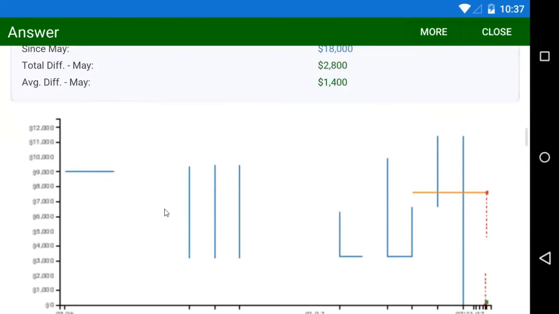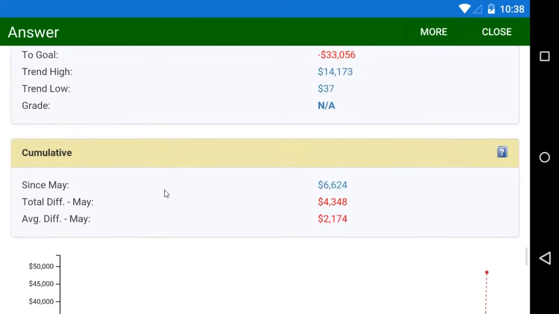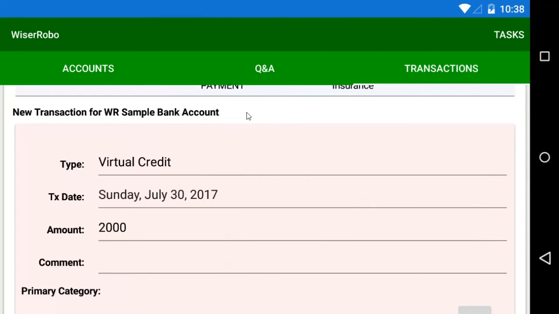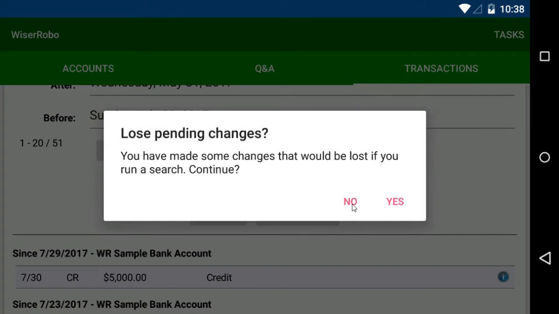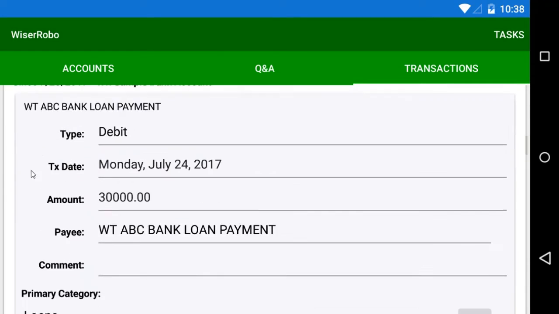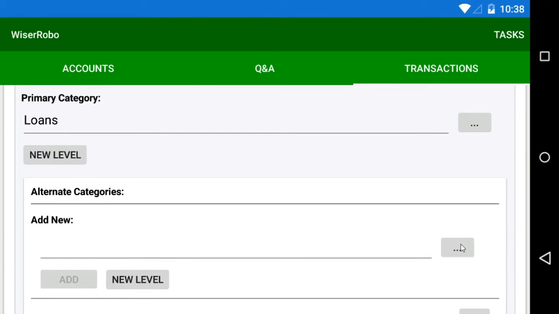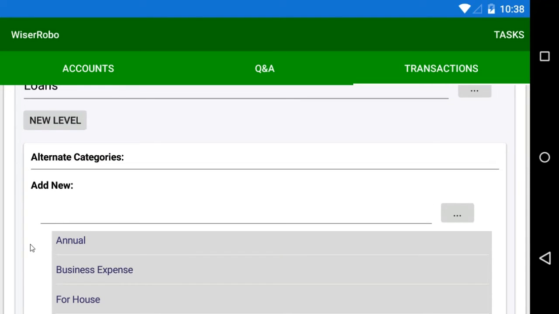And one more thing I'll look at here, you can see under non-recurring expenses we've got this really huge spike in the current month, and we might have a good explanation for that. So good that we're effectively dealing with it as an exception, and having it participate in our budget here is misleading. And if we're willing to manage this by excluding it from the budget process, we can do that by going to our transactions. And notice that we've got this $30,000 transaction that looks like it might be a loan repayment transaction, and maybe we cashed out some investments and we're trying to pay down a loan or something like that. In this case, let's say I'm satisfied to track it outside of what WiserRobo is doing, since it's kind of a transfer really, and we're not currently tracking loan account transactions within WiserRobo today.